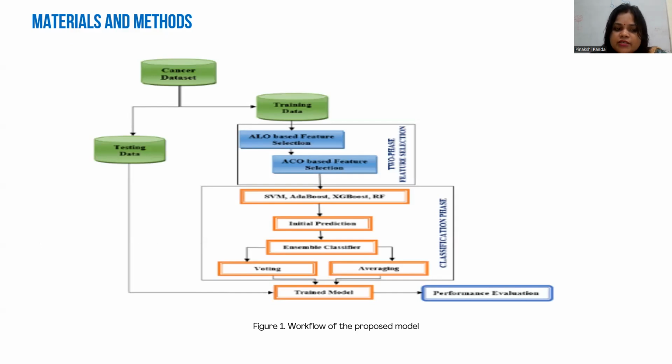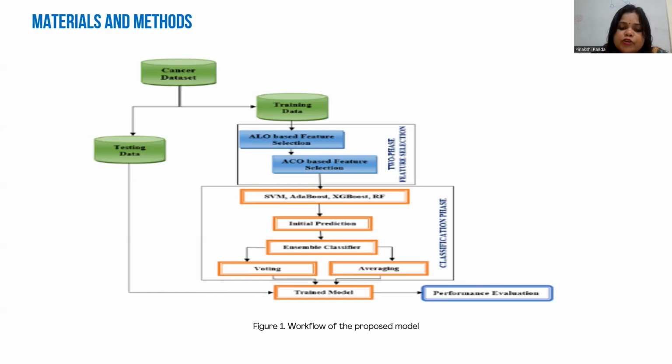So we take the cancer data set and divide it. First, we normalize it by using the standard scaler method. Thereafter, we divide it into test and training on an 80-20 ratio. After that, we use the ALO-based feature selection and SEO-based feature selection, two phases of feature selection, for reducing the dimension of the data set.